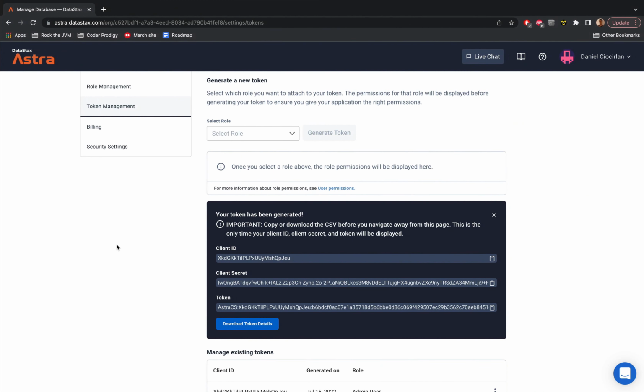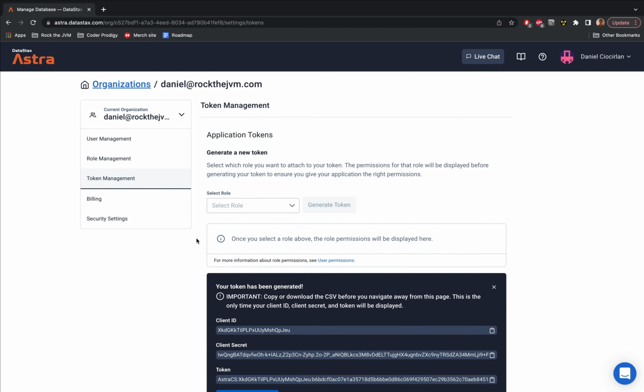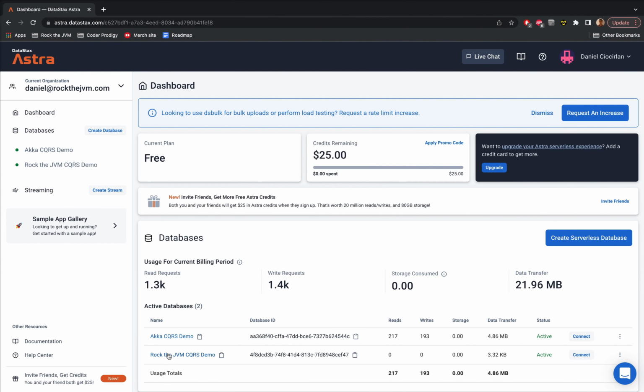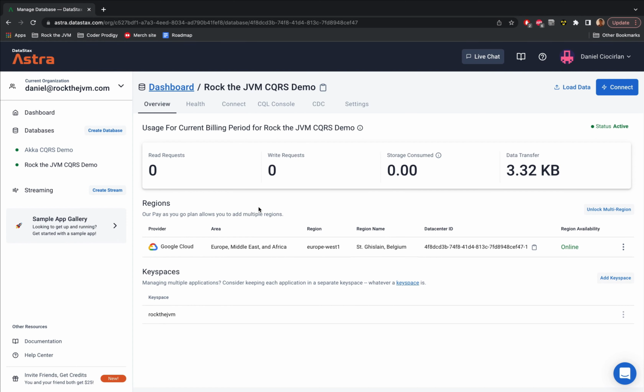I've already set this for you so that you don't need to care about that. Now, with these things in place, I'm going to create all the schemas and all the tables that we're going to need to interact with this Astra DB. So I'm going to navigate back to my profile, and I'm going to navigate back to my database. So let me navigate to the RocktheJVM CQRS demo,